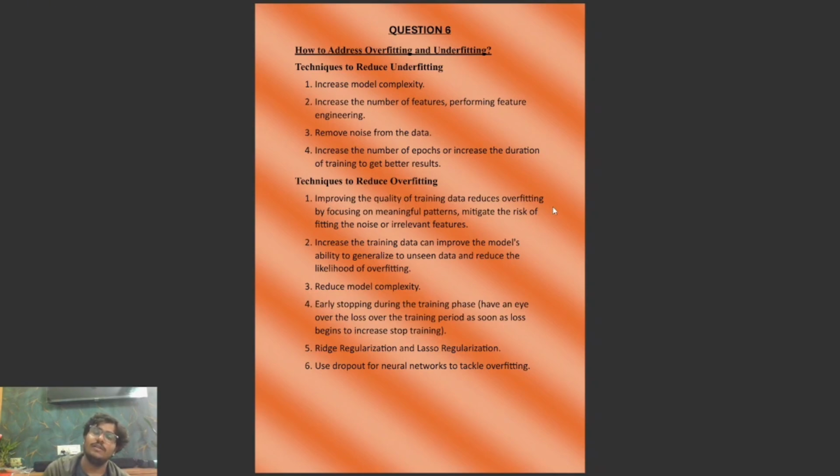To reduce overfitting we can also do early stopping during the training phase. We can look at the loss and what the model is doing, so we can change it. Also, ridge regularization and lasso regularization are some techniques we can try to reduce overfitting. And we can also use dropout for neural networks to tackle overfitting.